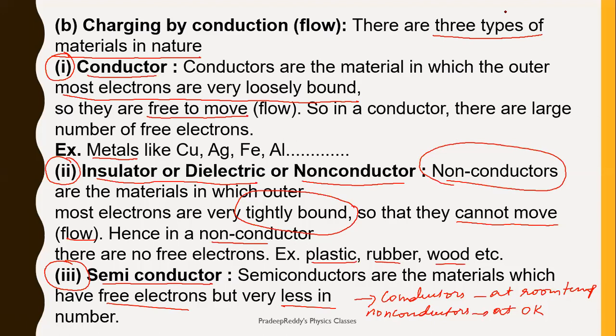Whereas in insulators, as there are no free electrons, electrons are tightly bound. They are unable to move. Therefore, charge transfer does not take place in a non-conductor or dielectric material. Therefore, they are said to be insulators. Whereas in semiconductors, external energy will turn semiconductors into conductors. So semiconductors can behave as conductors as well as non-conductors.